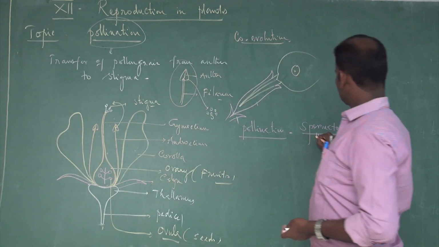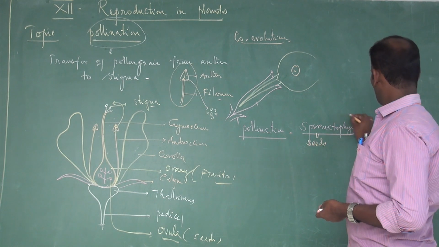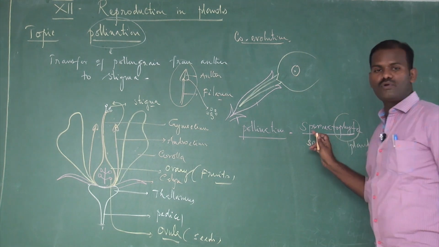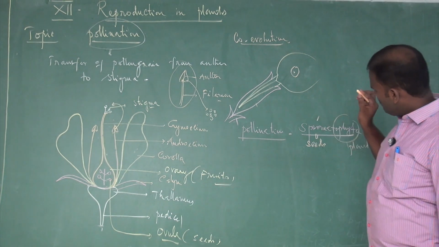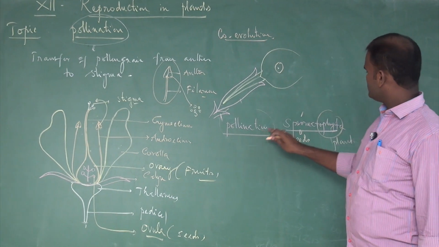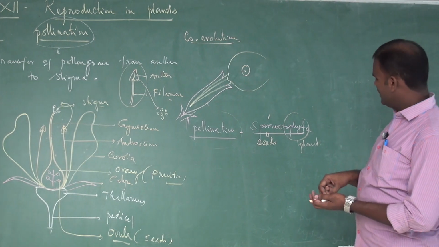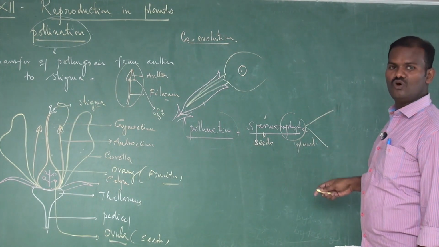The word sperma means seeds, phyta means plants. Seed-producing plants are called spermatophyta. Maximum pollination is a characteristic feature of spermatophyta plants. Spermatophyta includes two categories or two groups. One is gymnosperms.